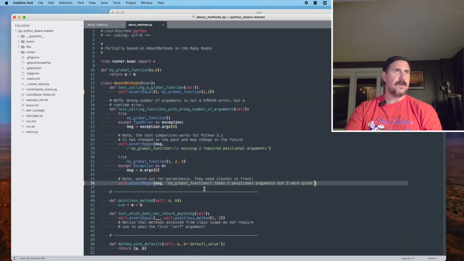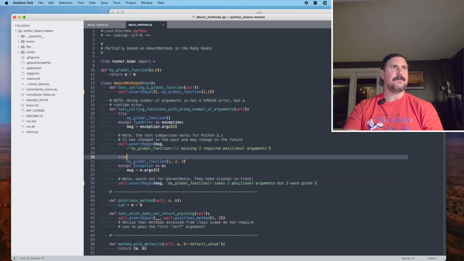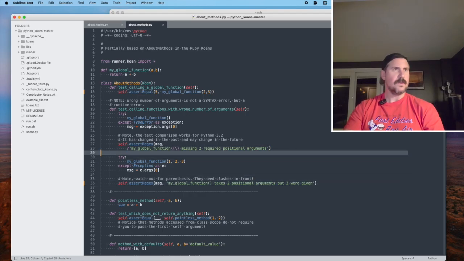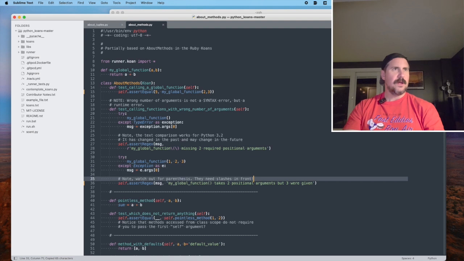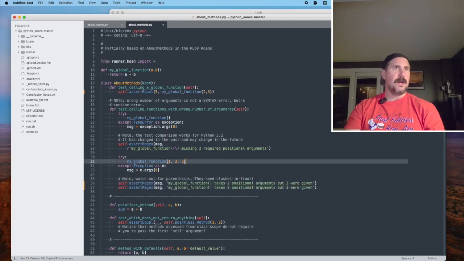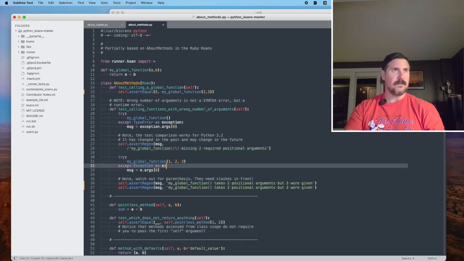Still failing. All right, so what I think we need to say is, let's see. I kind of want both of these so I can see them side by side. All right, and now I want to fill this one in correctly.